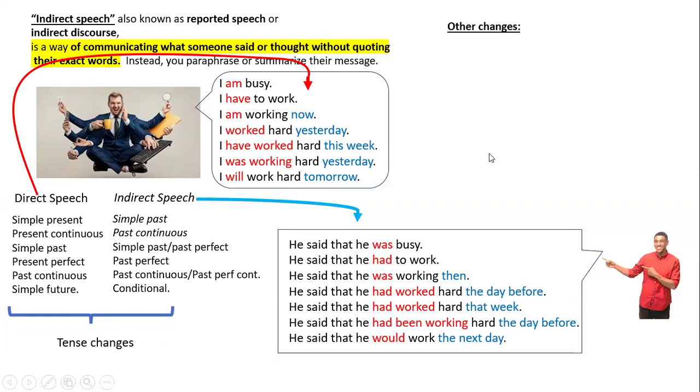There are other changes that you have to take into account. For example, when in the direct speech you have now, it changes to then. Today changes to that day. Remember, the phrases on the left are the words that you use in the direct speech, or when the person speaks. And the phrases on the right are the words that you change when you use the indirect speech.